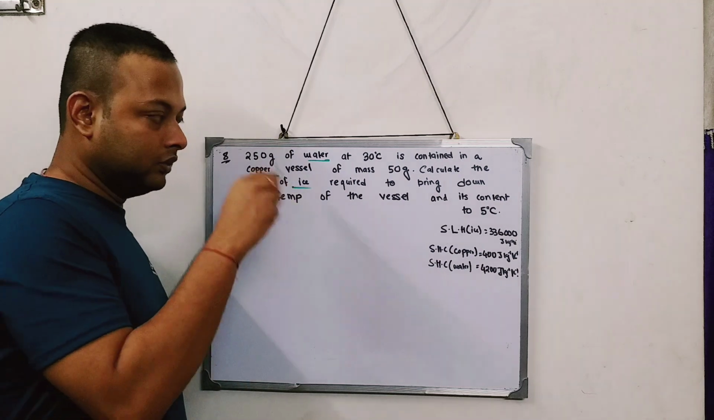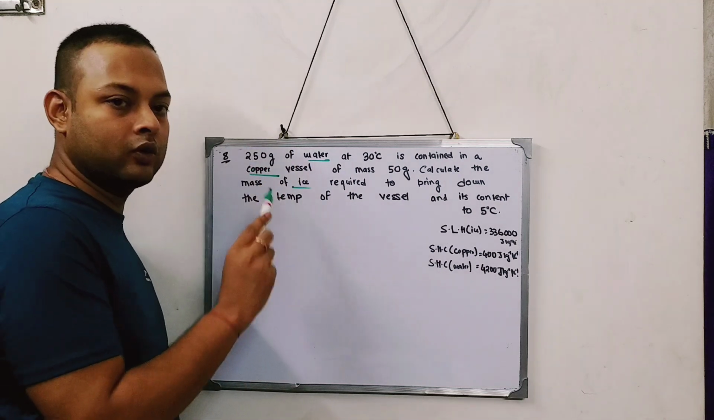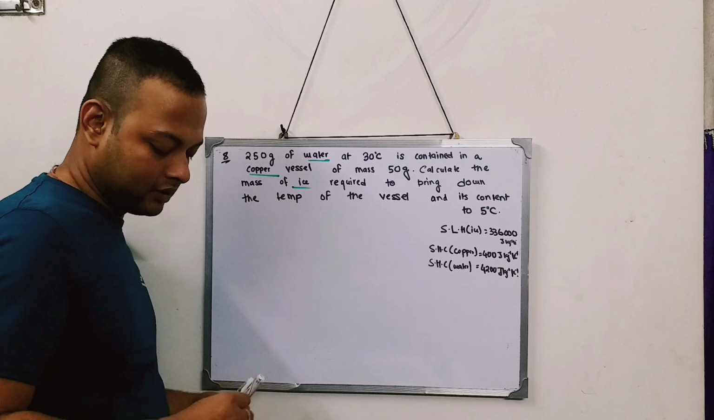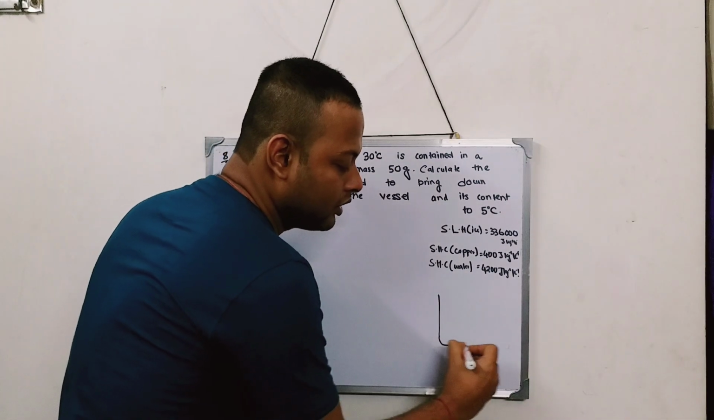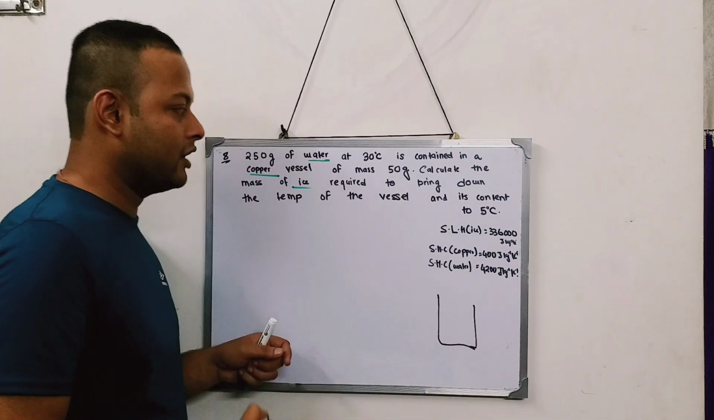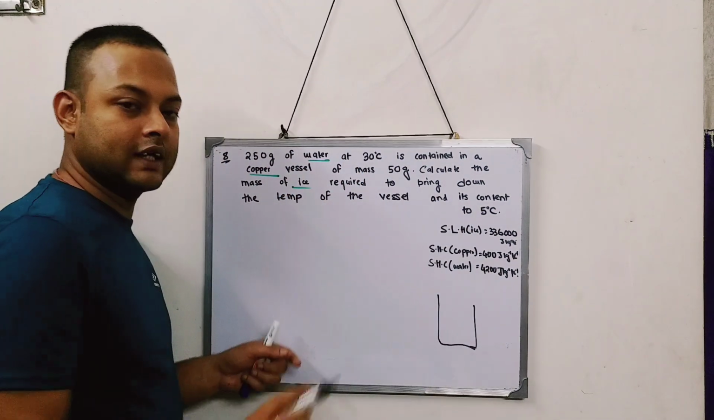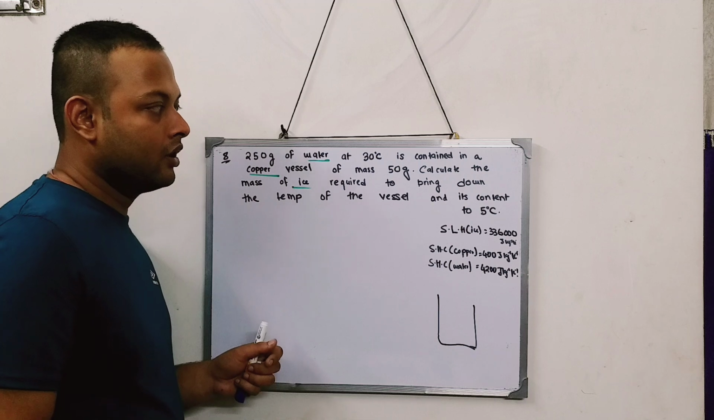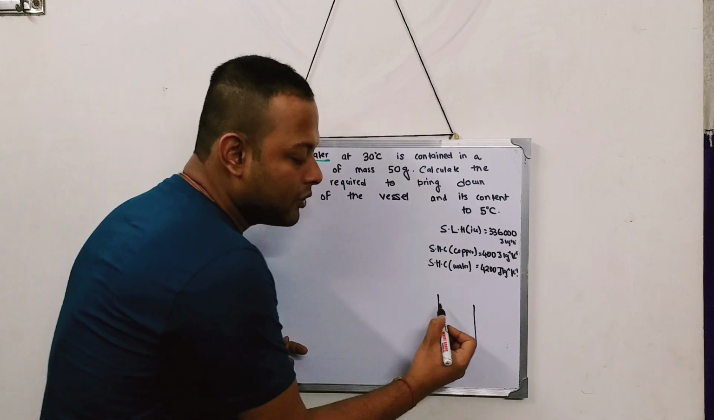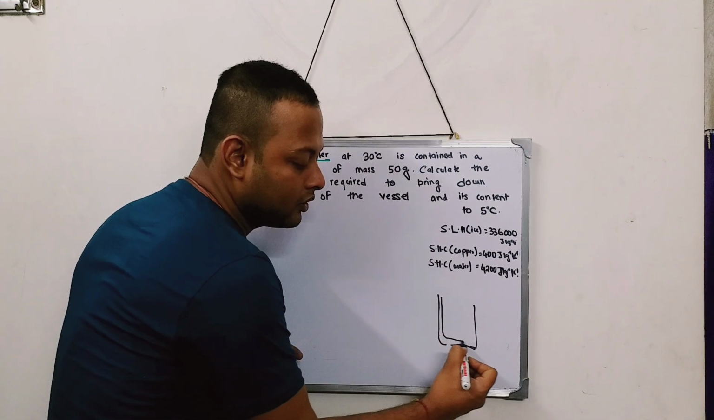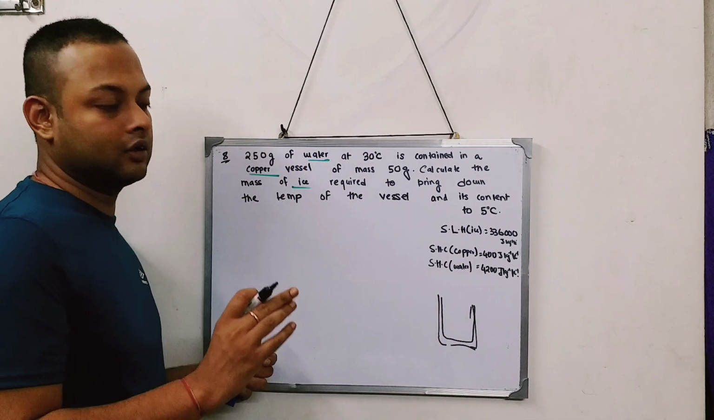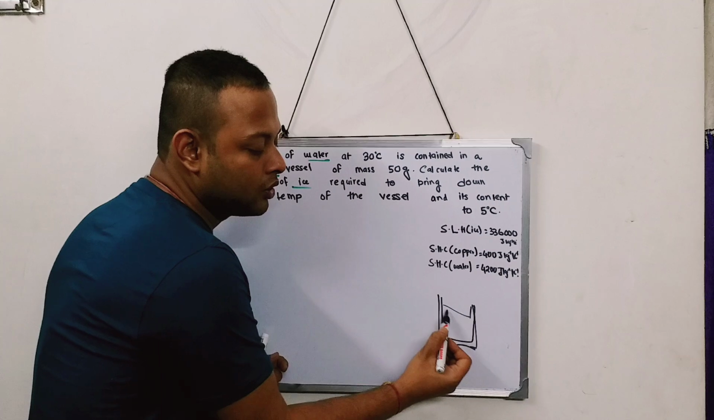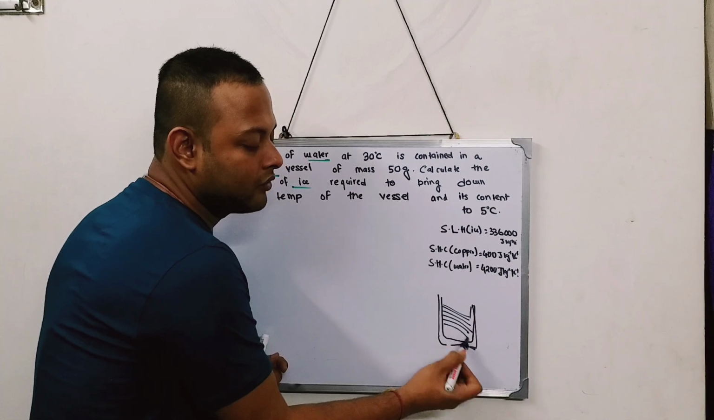Now, if you read the sum, what is actually told is that there is a copper vessel. This is the copper vessel that I have. This copper vessel has a mass of 50 gram. Now, in this copper vessel, you are pouring some water. So some water is poured in the copper vessel.